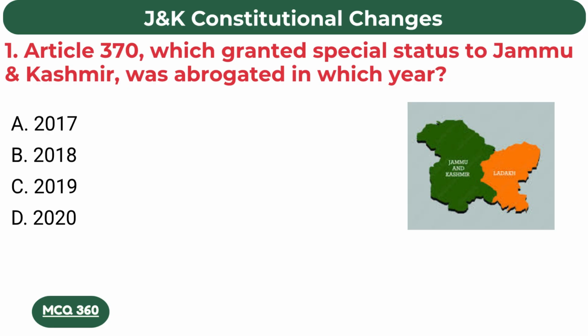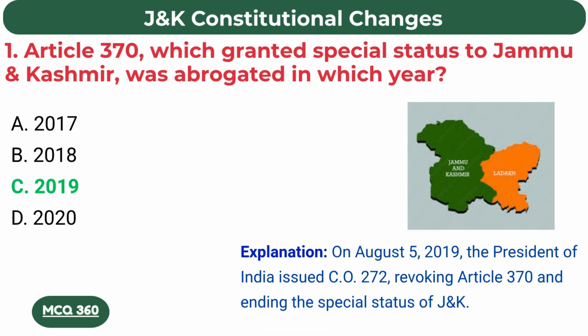Article 370, which granted special status to Jammu and Kashmir, was abrogated in which year? C. 2019. On August 5, 2019, the President of India issued C.O. 272 revoking Article 370 and ending the special status of Jammu Kashmir.